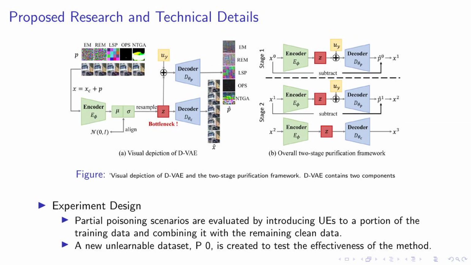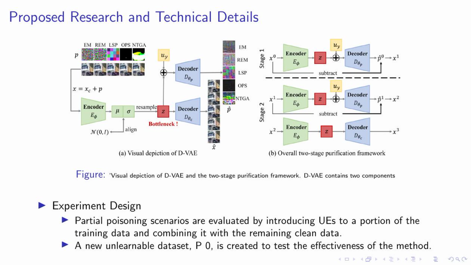On this slide, we delve deeper into the technical aspects of our research. As you can see in the figure, we have a visual representation of the D-VAE and the two-stage purification framework. The D-VAE is composed of two key components that work together to achieve our goal. Now, let's talk about our experiment design. We've evaluated partial poisoning scenarios by introducing unlearnable examples, or UEs, to a portion of the training data.